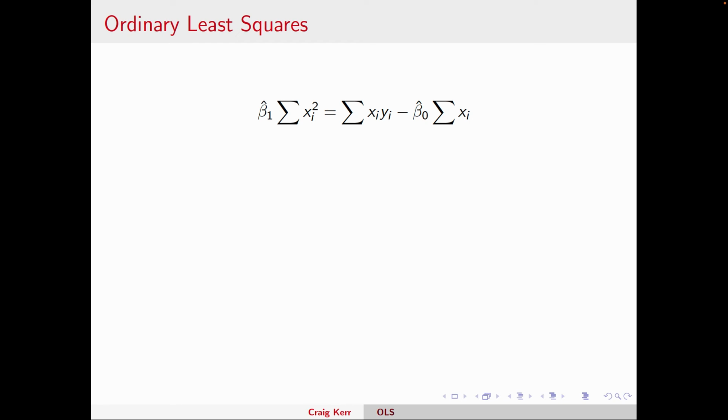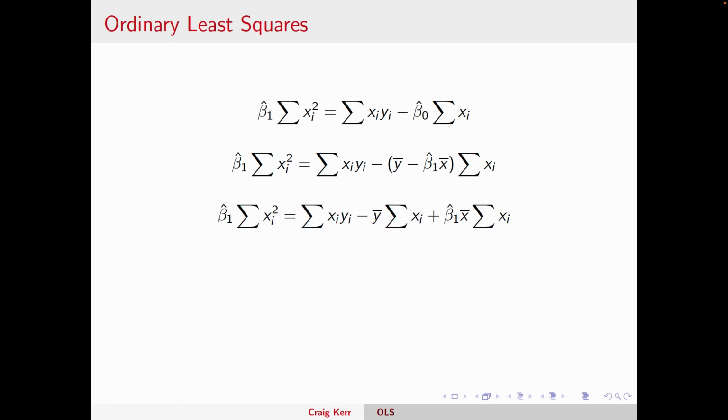Now we'll plug in for that beta naught equation, y bar minus beta 1 hat x bar. And now we have an equation that's completely in terms of beta 1 hat because those x's and y's are given. They're our data. So if I isolate beta 1 hat, I will get an equation that tells me how to calculate it, given our data. First I'll multiply this summation of x i's by y bar and by beta 1 hat x bar.